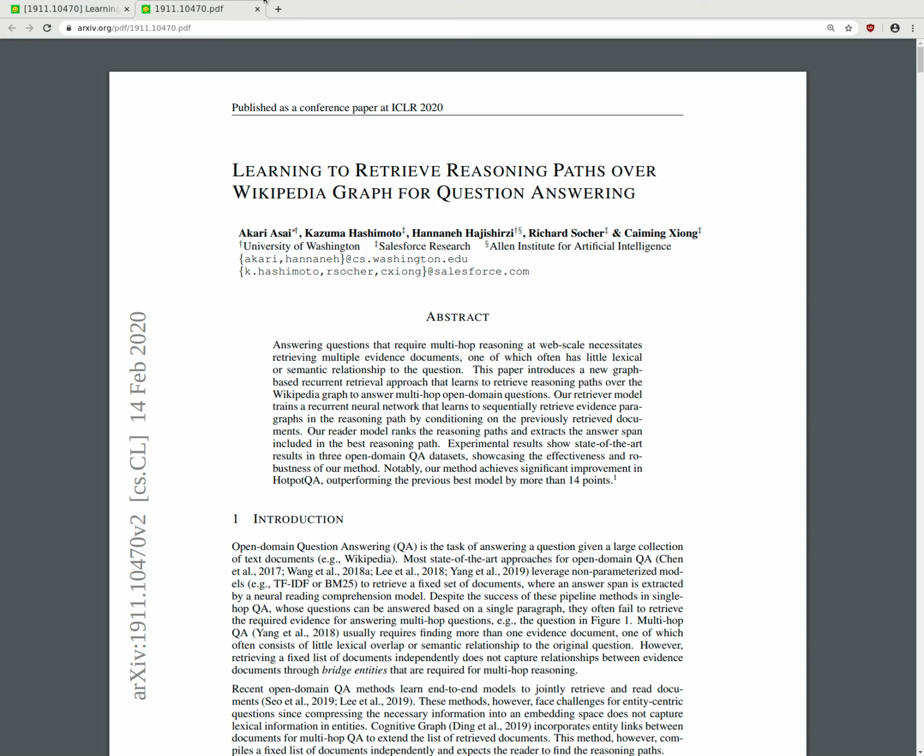To achieve state-of-the-art on HotpotQA, this paper learns a graph-based recurrent retrieval method for reasoning paths over Wiki Graph. So today I'm reading a paper from 2020, February 14th, Learning to Retrieve Reasoning Paths over Wikipedia Graph for Question Answering.